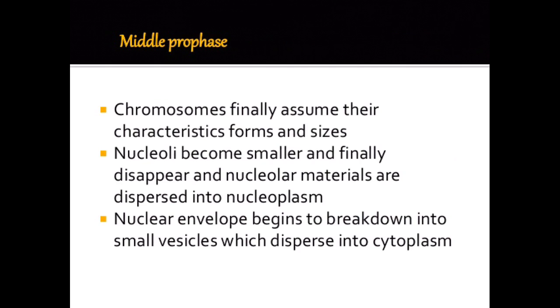Middle prophase: chromosomes finally assume their characteristic form and sizes. Nucleoli become smaller and finally disappear, and nuclear materials are dispersed into the nucleoplasm. The nuclear envelope begins to break down into small vesicles, which disperse into the cytoplasm.